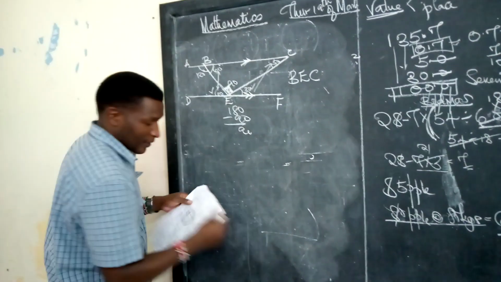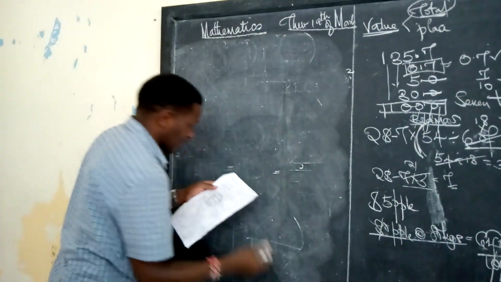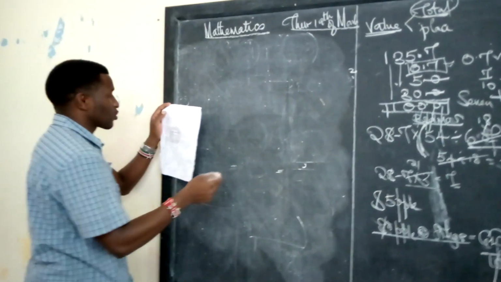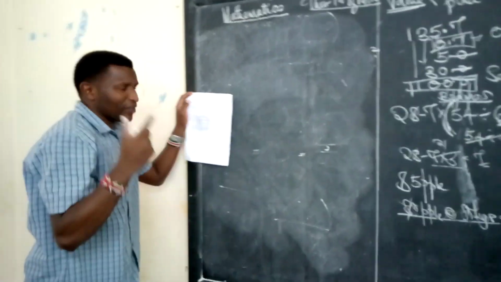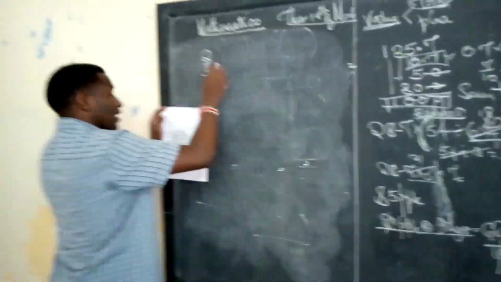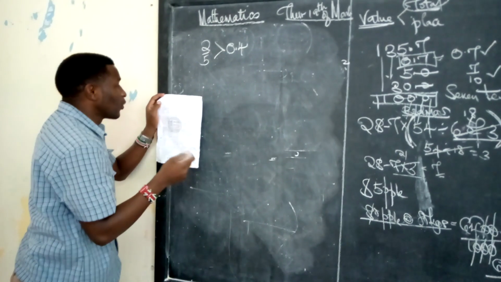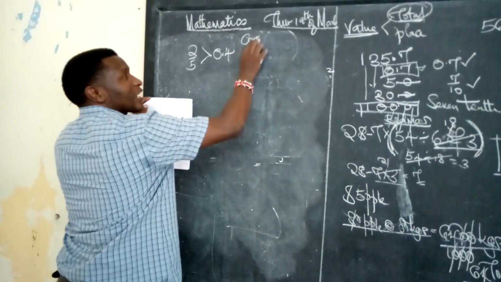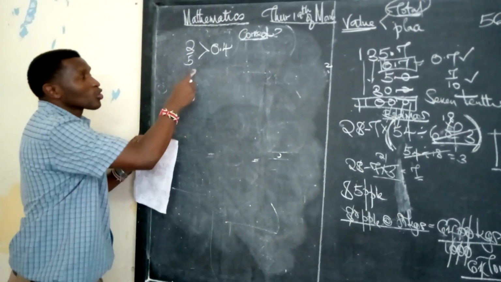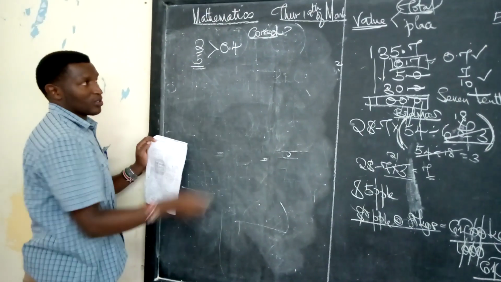We proceed. I told you that I'll be fast, but please listen. I know you are careful. Change these questions into decimals. I've told you severally, you cannot compare a fraction and a decimal. It's not possible. Take, if it's 2 out of 5, you check if it is greater than 0.4. The examiner is asking which of the following statements is correct. He also does not know. He wants you to calculate which one is correct. Don't compare a fraction and a decimal. Change this fraction into a decimal.